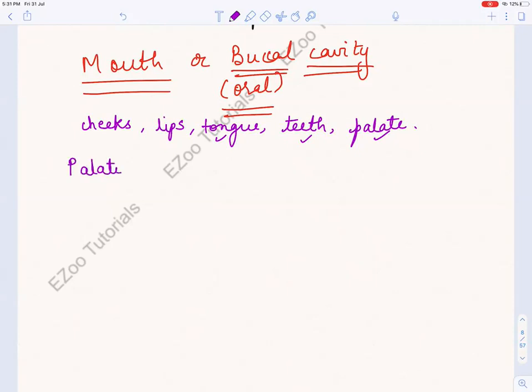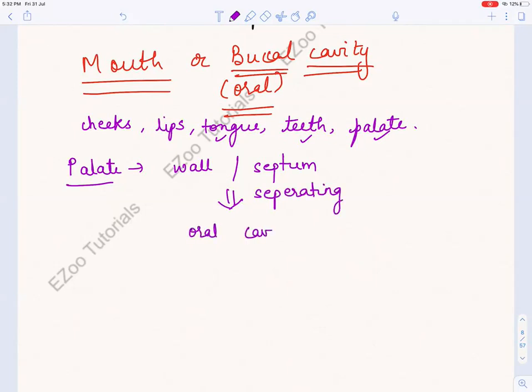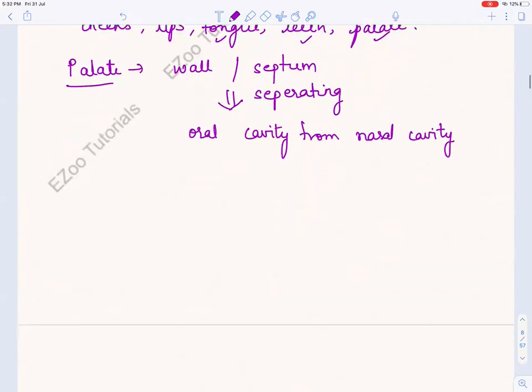What is that? Palate. And what is the palate doing? It is a wall or a septum. I told you in respiration, whenever the word septum comes, it is separating something. It is separating oral cavity from nasal cavity, right? So many times we have drawn that diagram. Let me tell you again that diagram.